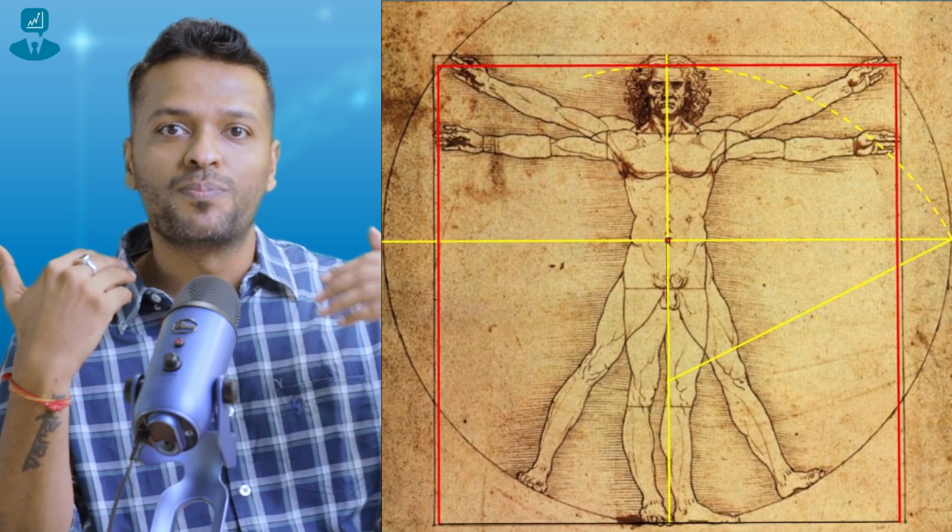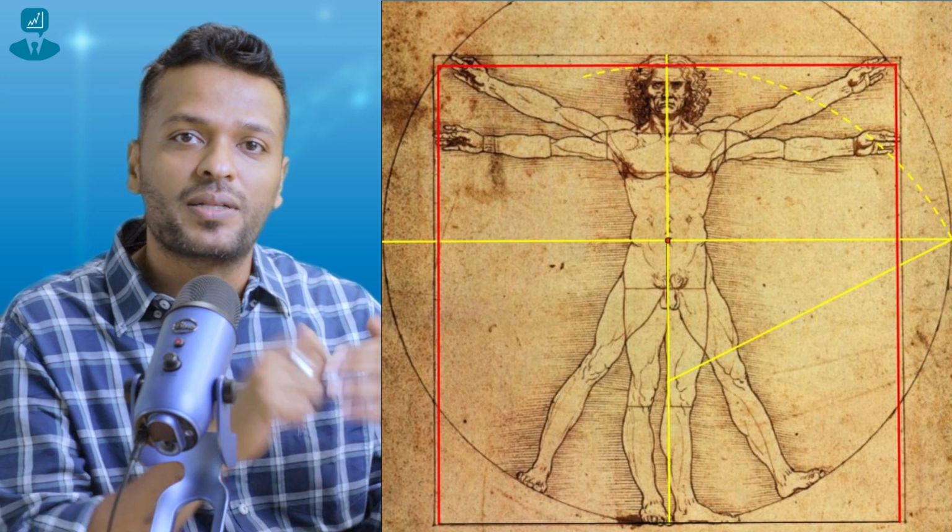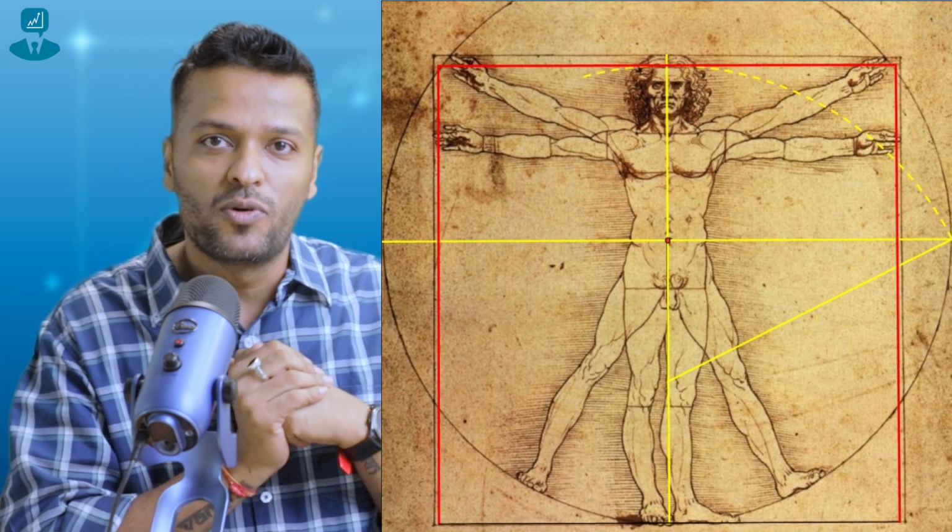So I hope this discussion gave you a decent understanding of the concept of Fibonacci. How do you apply it in your trading world? How is it used in our trading world? How is it actually applicable in the daily aspect of life? I'll tell you, even the human body is structured on the simple calculation of Fibonacci. We will talk more in detail about these in the future, but that is how important the concept of Fibonacci is in day-to-day life and also in the world of trading.